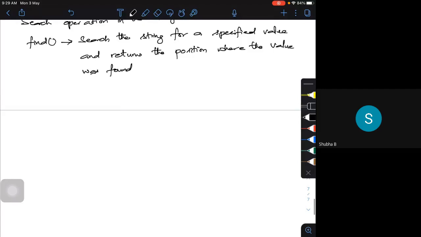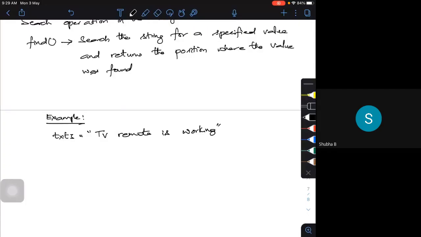Okay, text 3. So let me call it as something like some example we're going to take. TV remote itself. So TV remote is working. Something I have written.